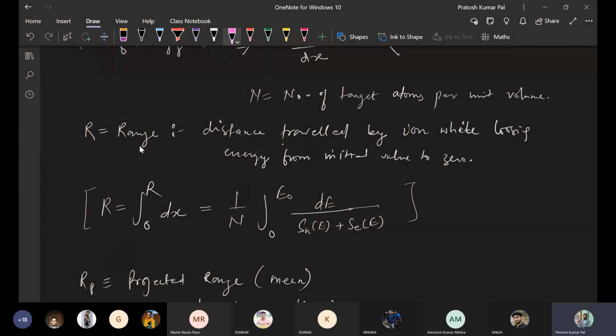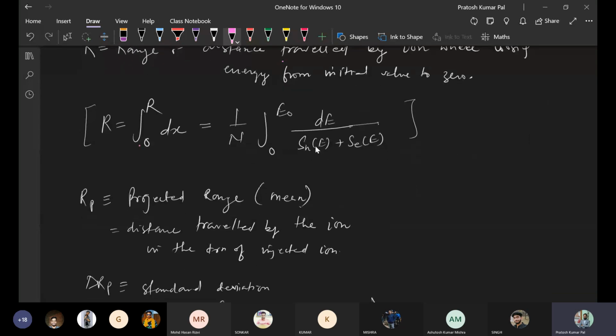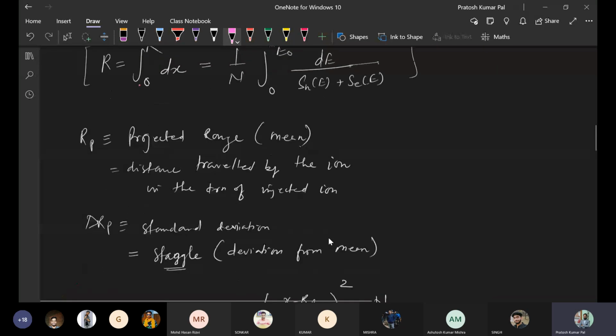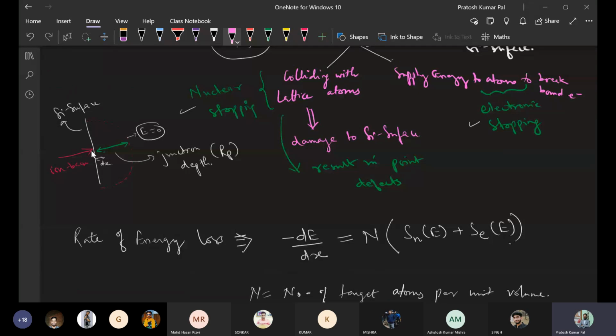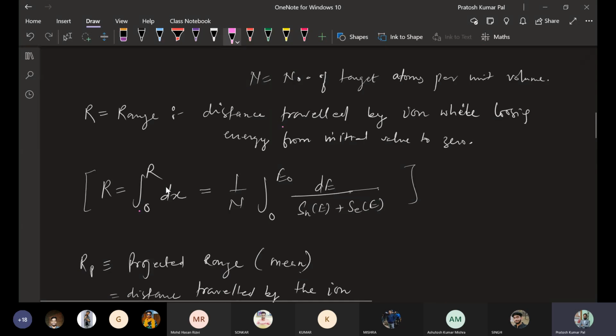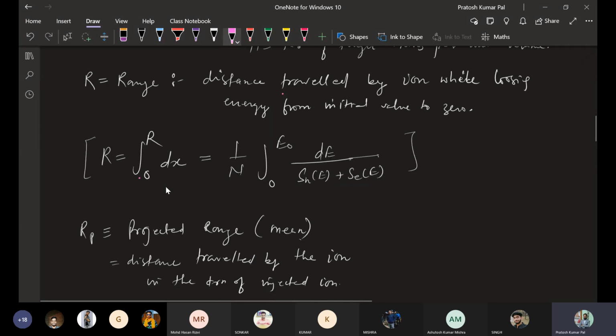The average of that range is considered to be the projected range, called the mean. It is basically the distance traveled by the ion in the direction of the injected ion. So if this is the beam of injection, in that direction, the maximum penetration the ions have got is called the range, or projected range. The standard deviation of this projected range, delta Rp, is called the straggle.